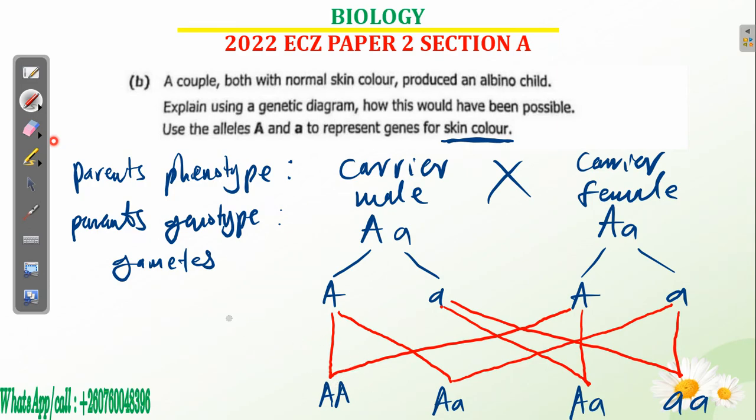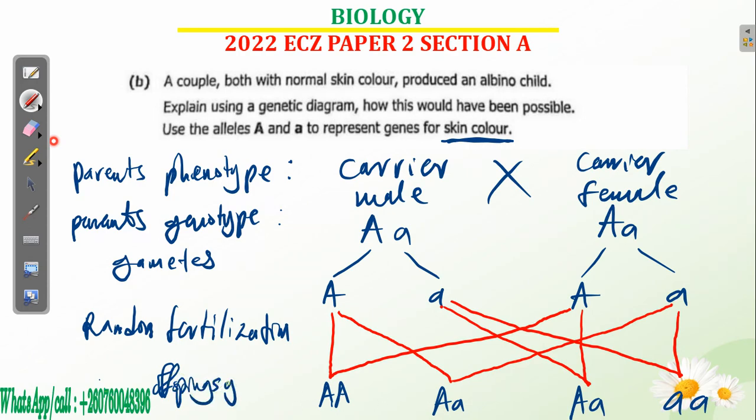So now once you've done that, straight here where these lines are, you can say random fertilization. Fertilization. And then here, that's why you indicate offspring. Here straight, for the sake of speed, for offspring, this is what? This is the genotype. Offspring is what? Genotype. So this is the offspring genotype.